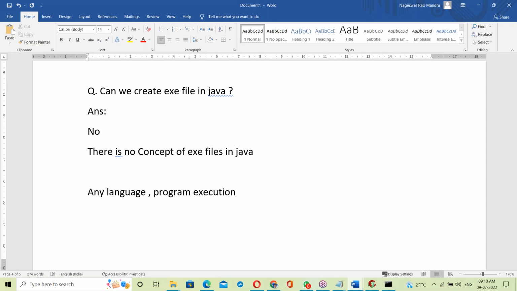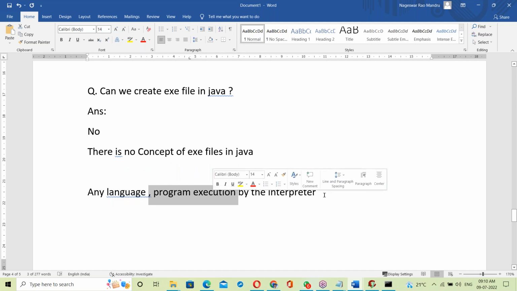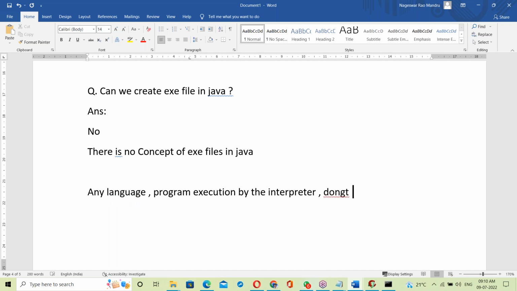Any language program execution by the interpreter doesn't have an exe file concept. Interpreter based languages don't have exe files. Previously we discussed it. Any language program executed by the interpreter doesn't have an exe file.